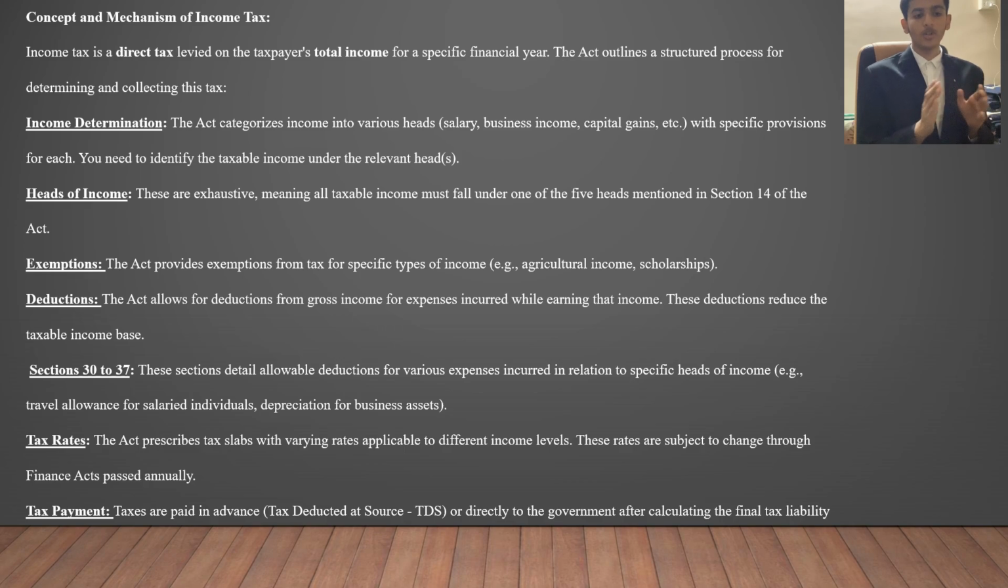Next is section 30 to 37. These sections detail allowable deductions for various expenses incurred in relation to specific heads of income. So these 7 sections basically deal with the deductions in a particular set of income. Next is the tax rate and tax payment. Tax rate is basically slabs with different income levels and different income tax percentages. Taxes are paid in advance with the TDS system, that is tax deducted at source, or directly to the government as a final tax liability.